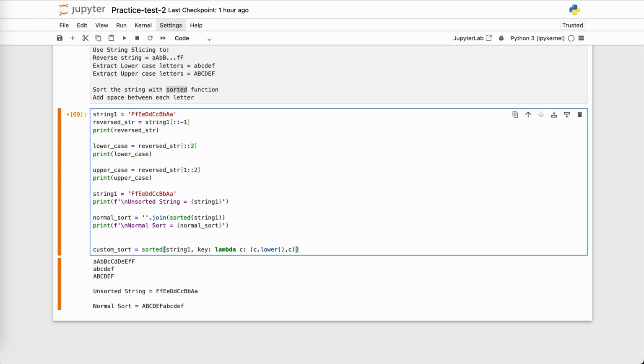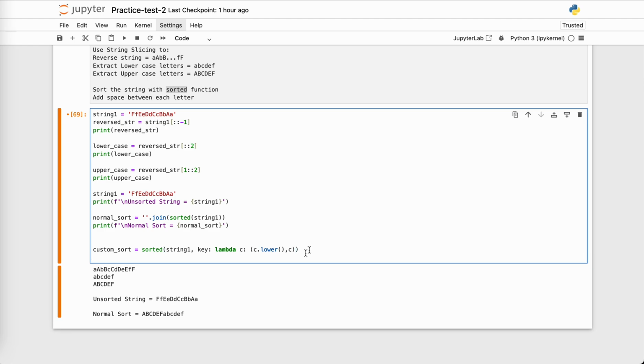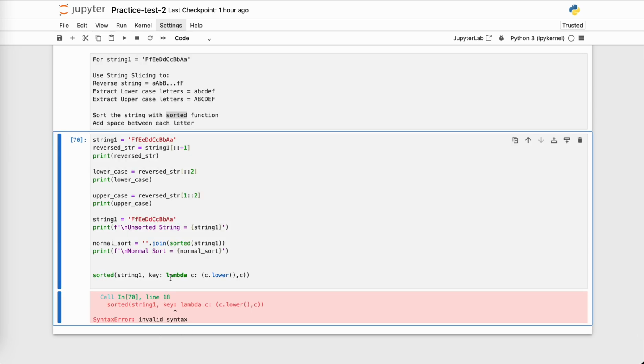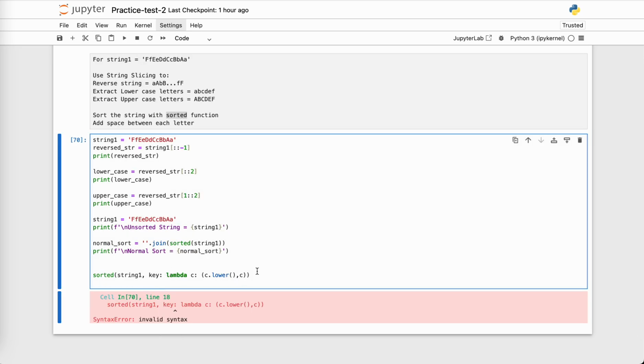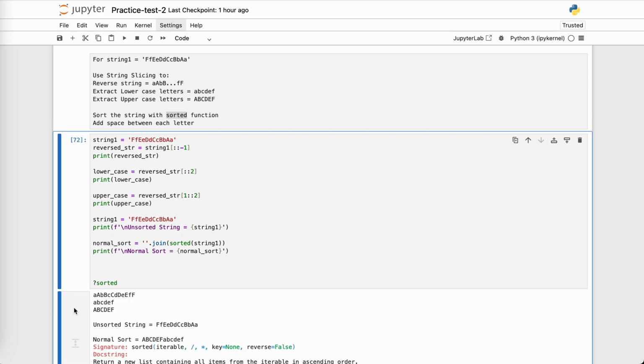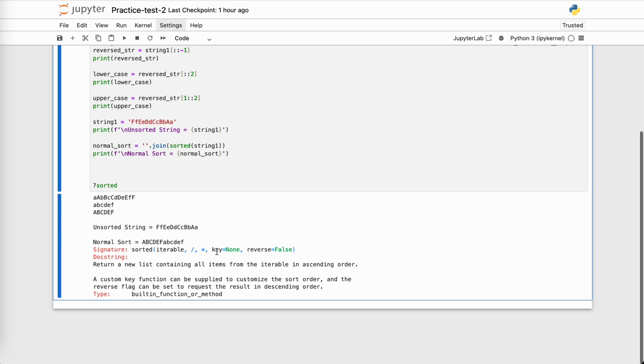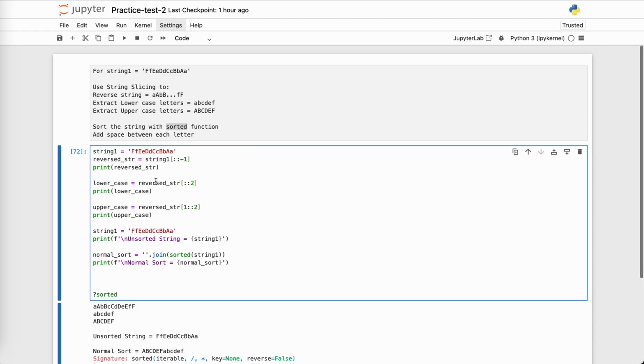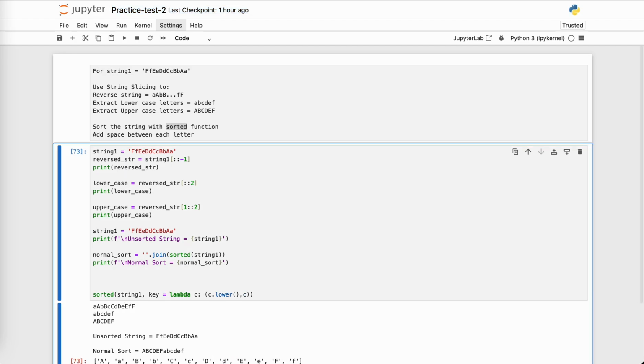And first, let's see the output of this. It says key, here is the invalid syntax. So if you want to check the syntax of something, you can always do something like this. First we will remove this. Over here it says key equals to, right? As you can see, it will give you a help. So let's go back to our original function and we will change this to equals.